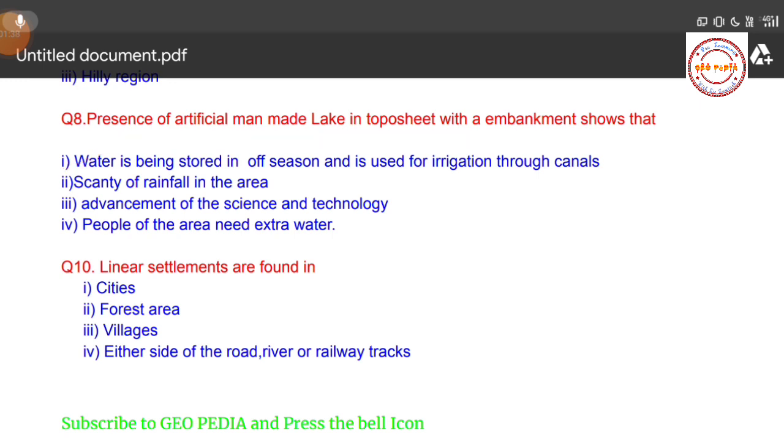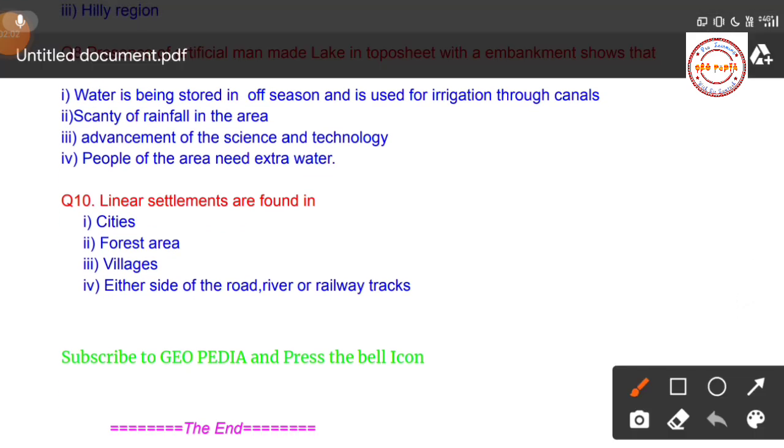Now we are moving to the last question, question number 10. As you know, this is the series of top 10 MCQs. Question number 10: linear settlements are found in which type of area? First option, cities; second option, forested area, meaning forest area; third option, villages; or fourth option, either side of road, river, or railway tracks.